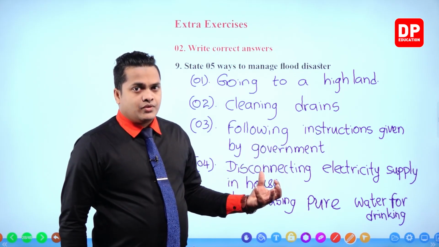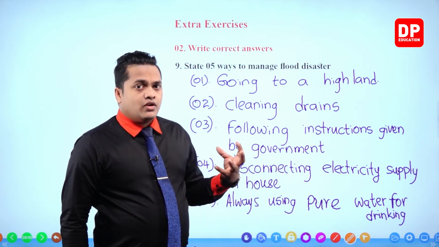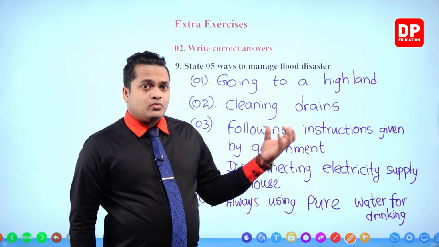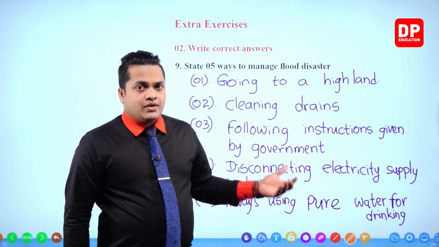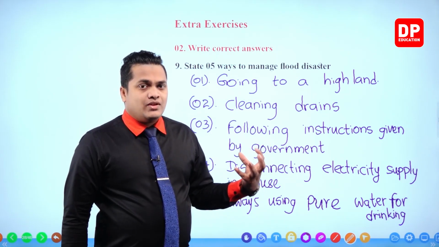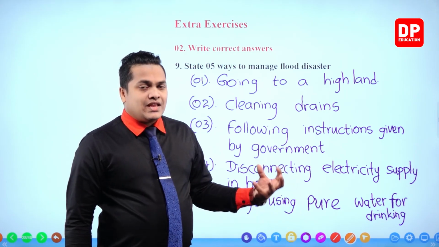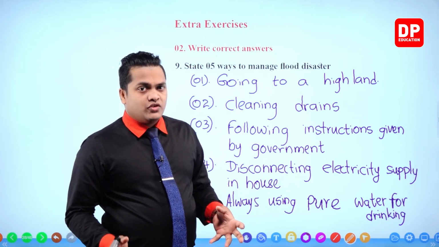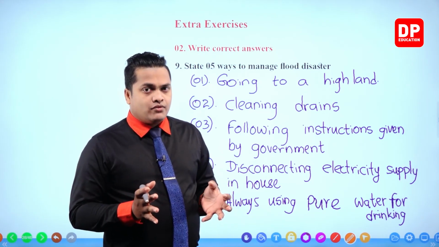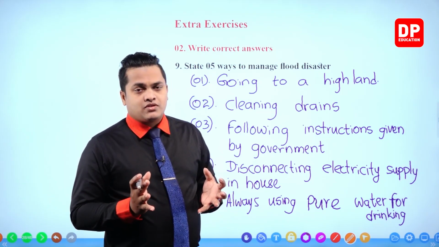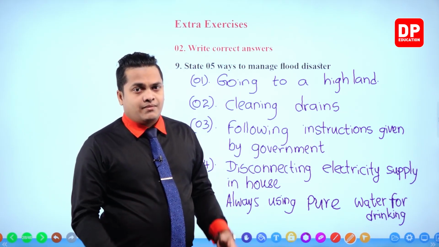flood. Okay, don't go for the water sources or waterways which are available in your areas, because I told you that these waterways will be contaminated because of the flood. So in that case, my dear children, if you drink that kind of contaminated water, you might get sick because of the bacteria and the types of parasites living inside the contaminated water.